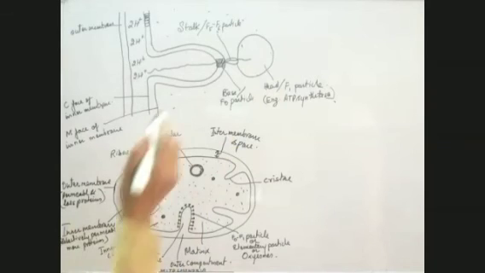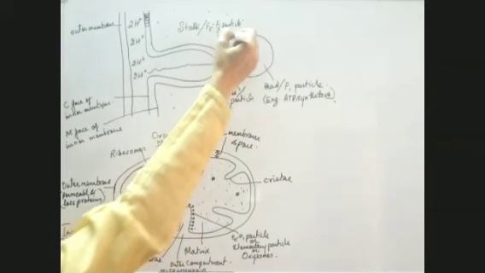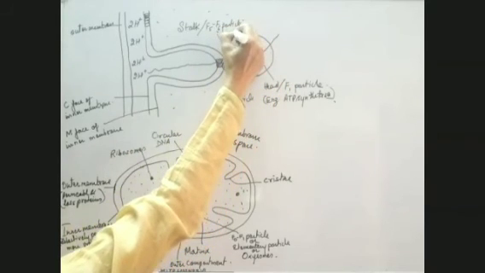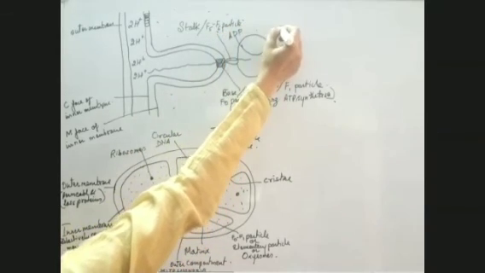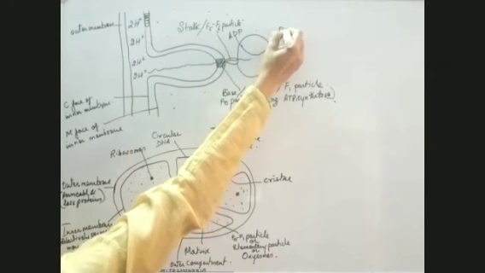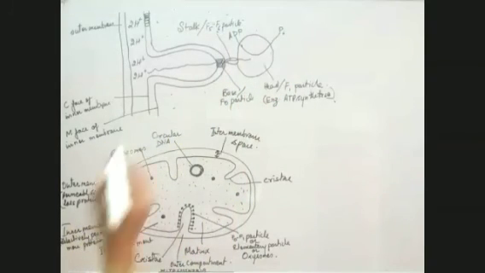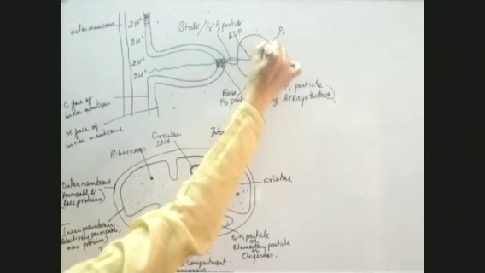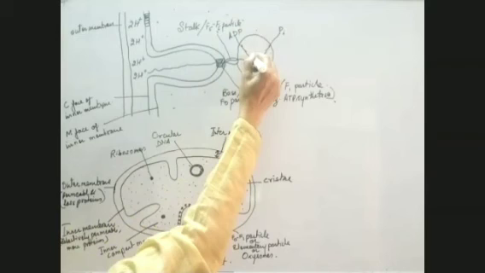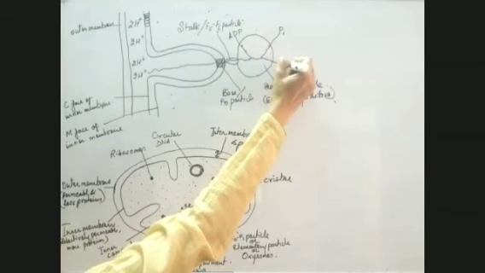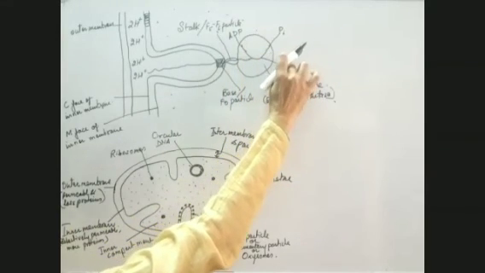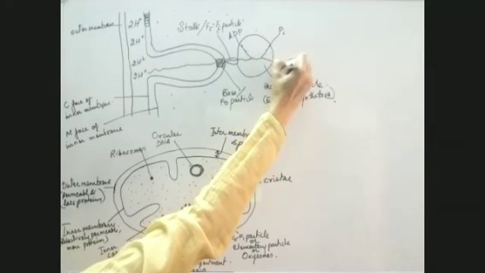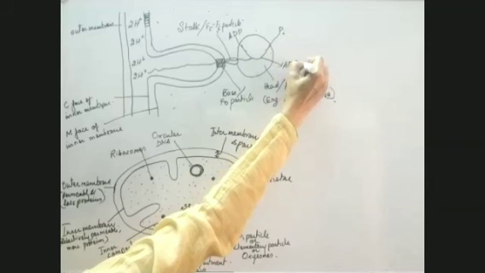That energy is utilized to combine ADP and inorganic phosphorus, and as a result, ATP is synthesized.